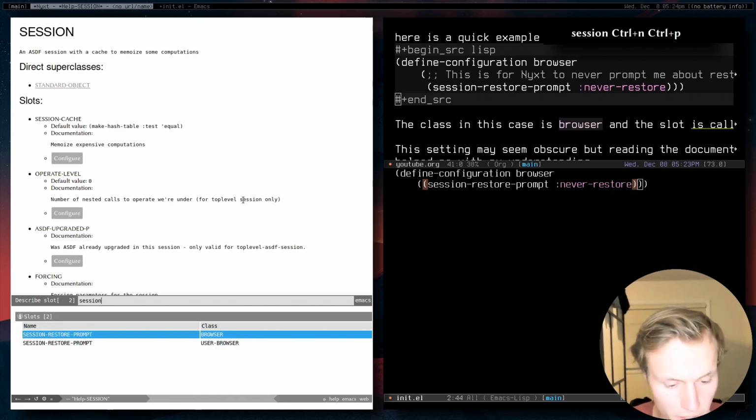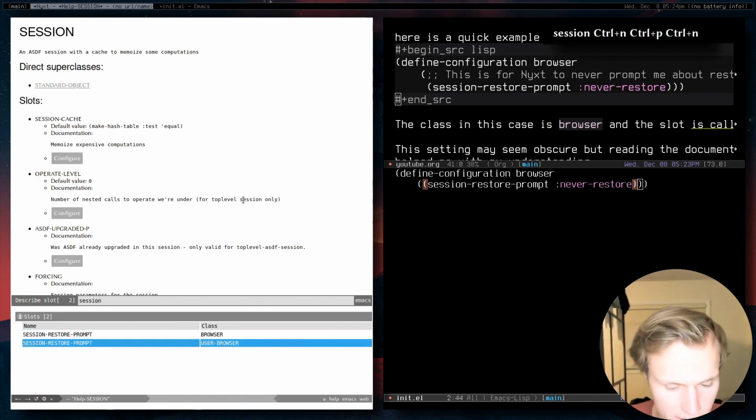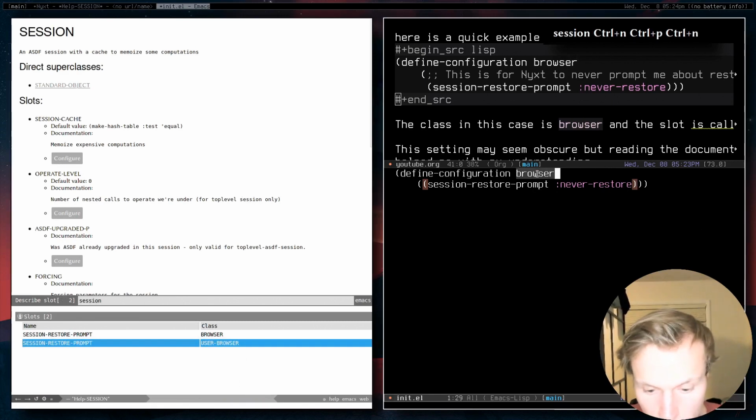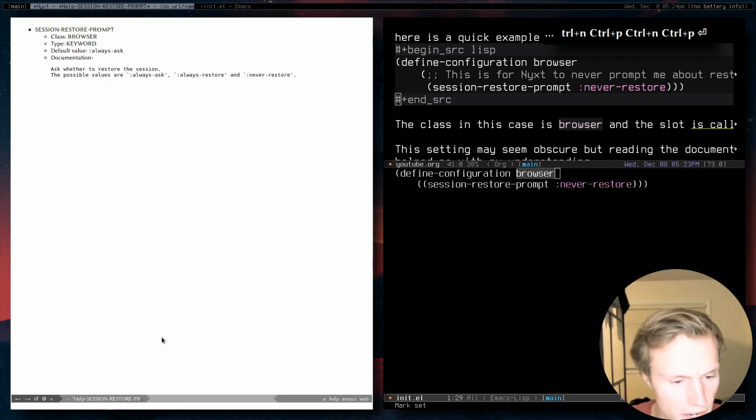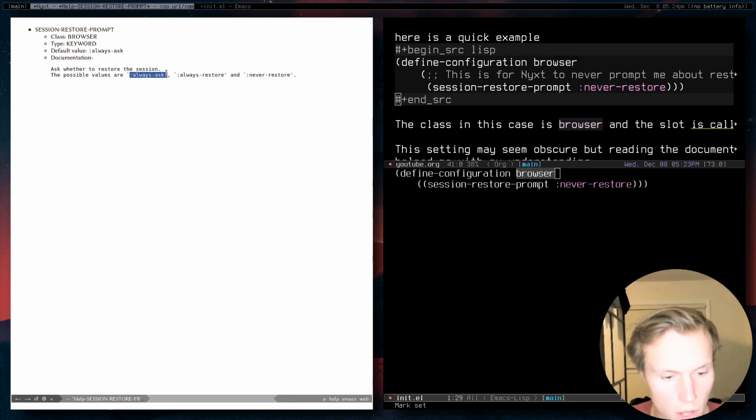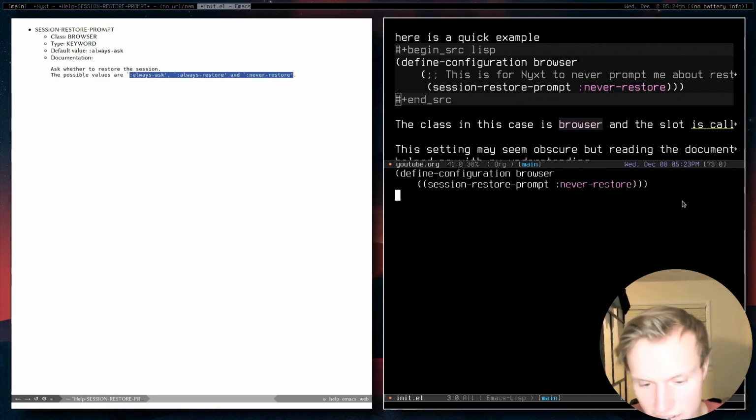You'll see it's available in browser and user browser. Notice that instead of doing buffer, we're setting the browser information, because this isn't needed in all buffers. This is only needed in the browser. So we'll set the session restore prompt. If I go there, you'll see it gives us all these different options of what we could have chosen: always ask, always restore, and never restore. So here we've just set it to never restore.